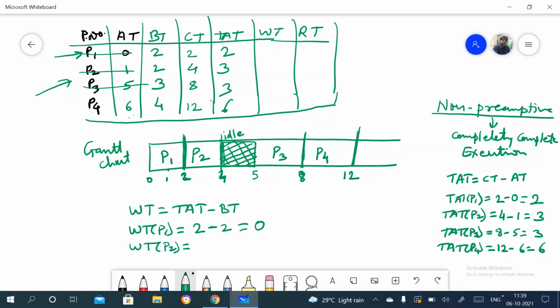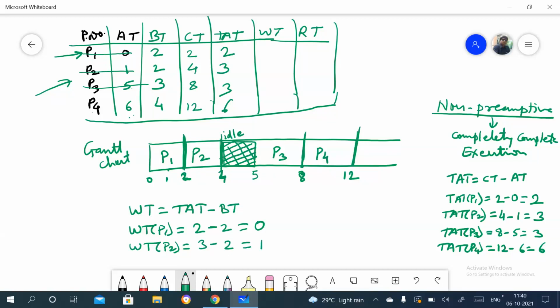for P2. So turnaround time for P2 is 3 minus burst time for P2, which is 2.